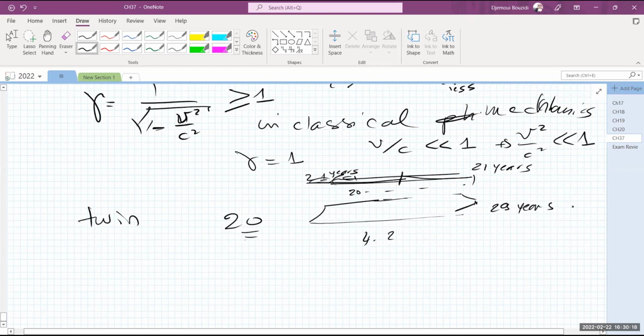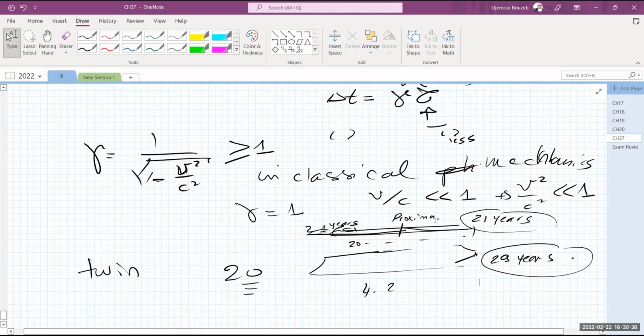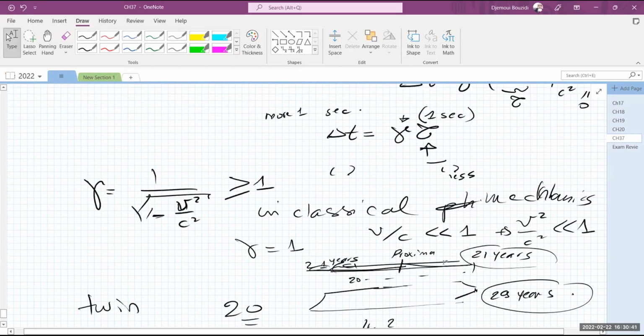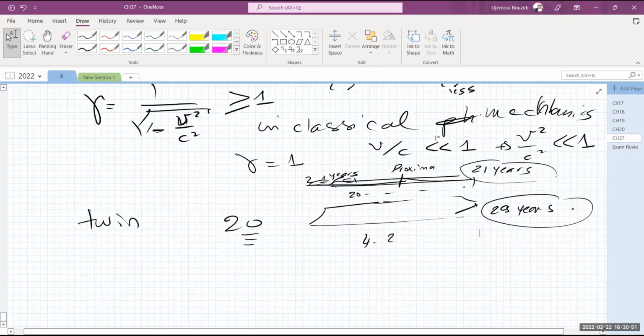So you have two twins at the same age. One of them travels with almost the speed of light, reaches Proxima here, and comes back. When he meets with his brother, there is a gap in age, because his internal clock ticks the normal way. This one's clock, the way he perceives time, looks at his twin brother and thinks that his clock is ticking slower, because delta t in here will be bigger than this proper time. So this is the problem of the twins.